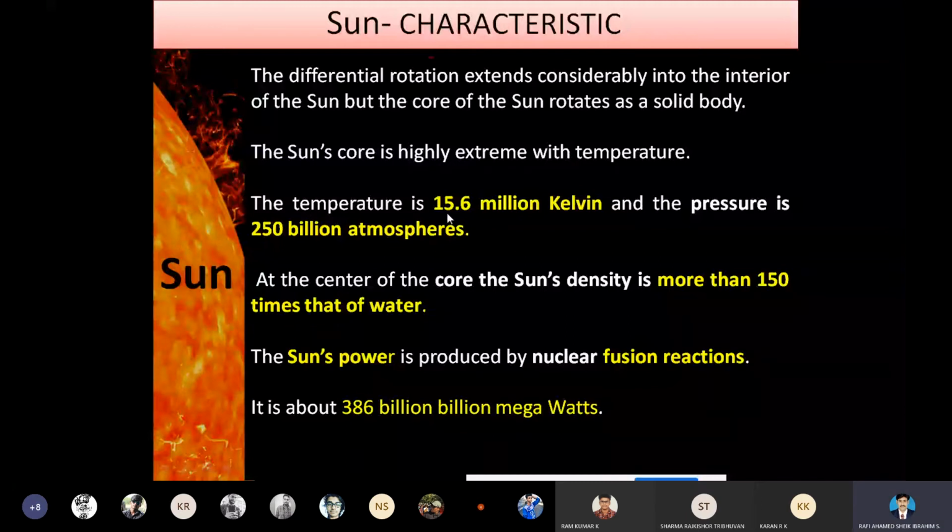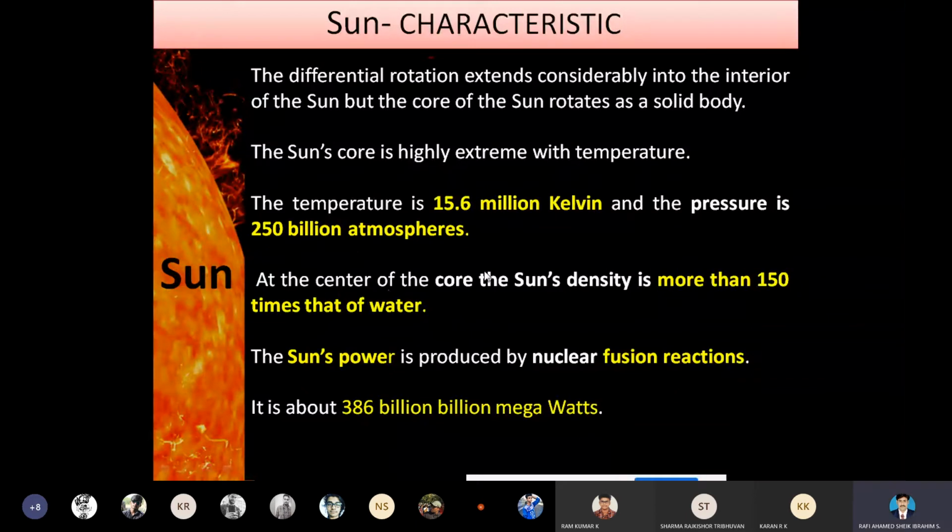The temperature is 15.6 million Kelvin, and the pressure arising is around 250 billion atmospheres. So we are discussing the center point of the sun, the core of the sun. The core of the sun is highly extreme in temperature, in the range of 15.6 million Kelvin, and the pressure inside the core is in the range of 250 billion atmospheres.